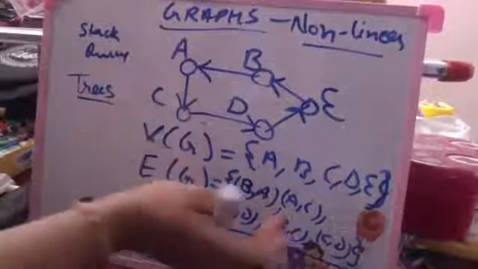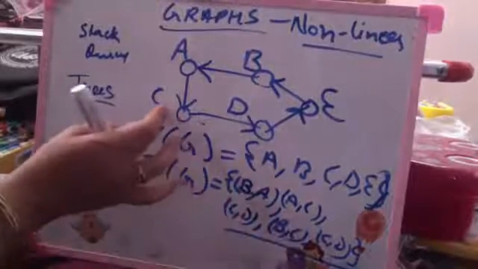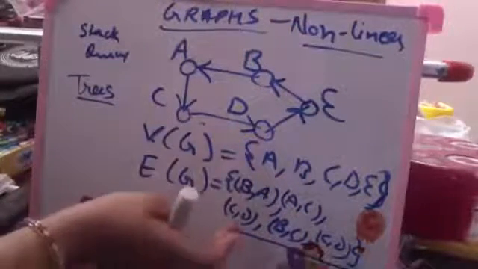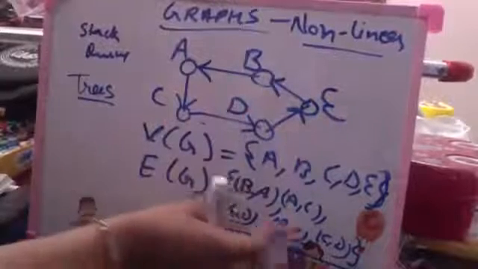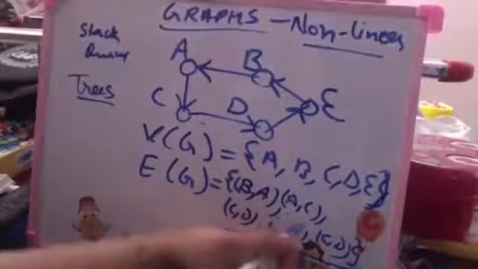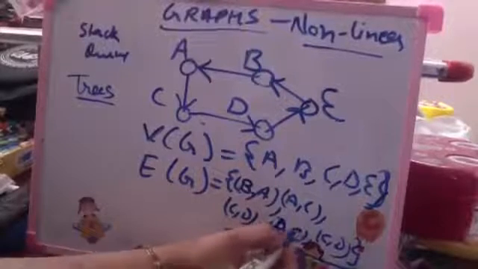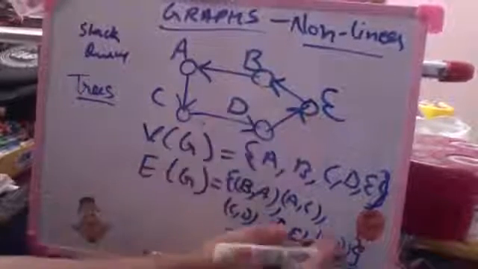This edge is saved as A to C. Then we have an edge from C to D. Then we have an edge from D to E. And we have an edge from E to B.